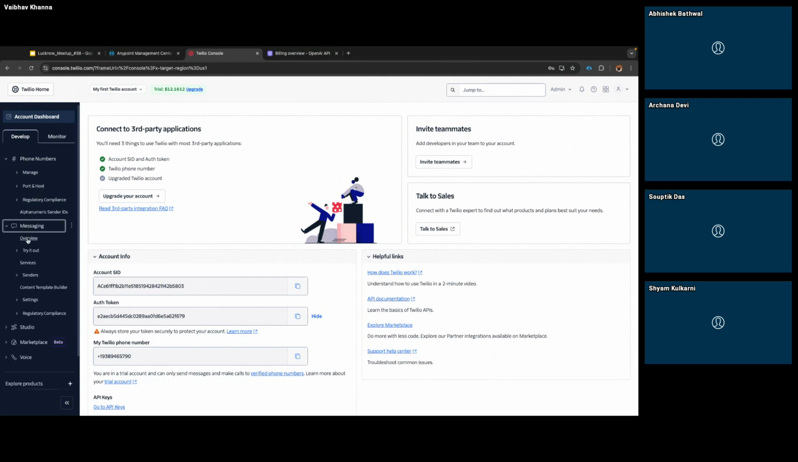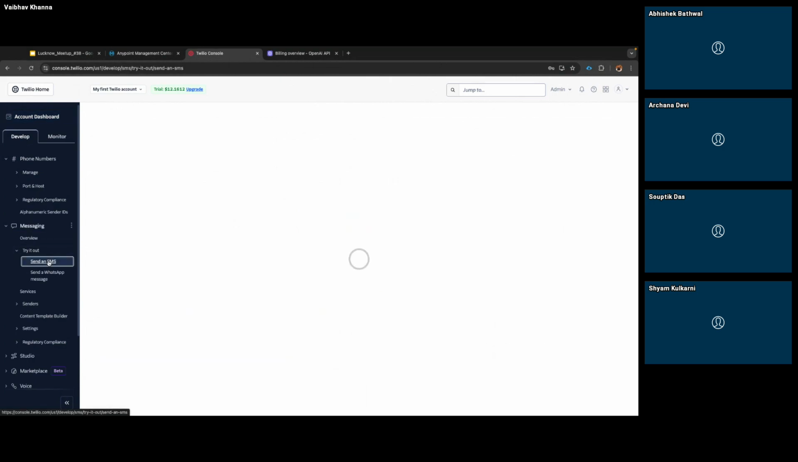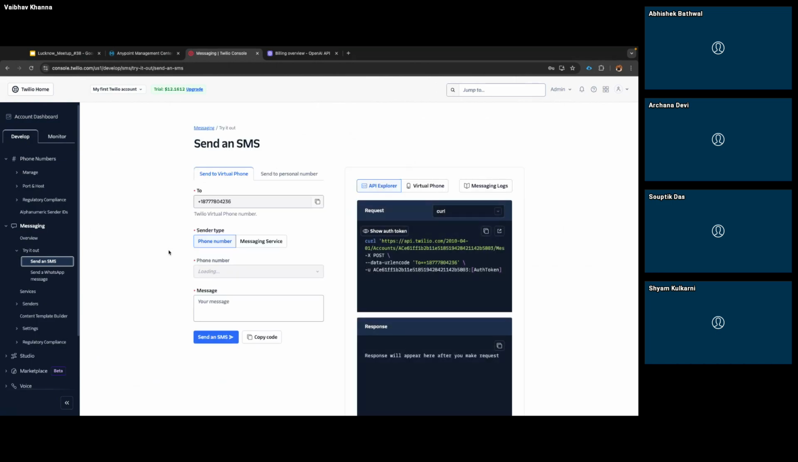So if I go to messaging, and then click on try it out, send an SMS, it will give me one curl command. We can do this using our HTTP request connector also, by just creating this request by passing this information. Then we will be able to replicate the same thing which we can do from the curl command.